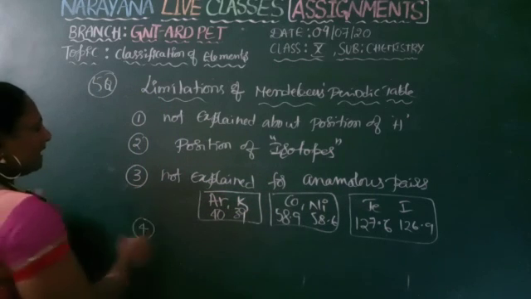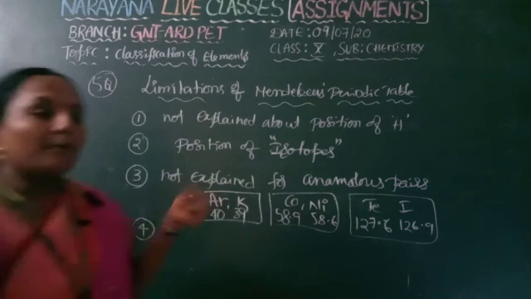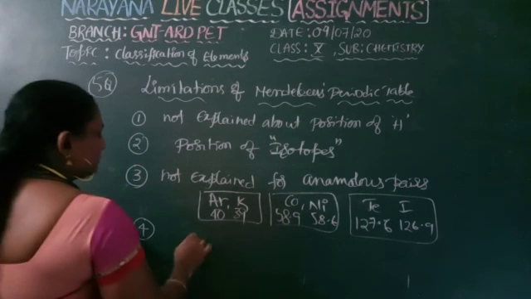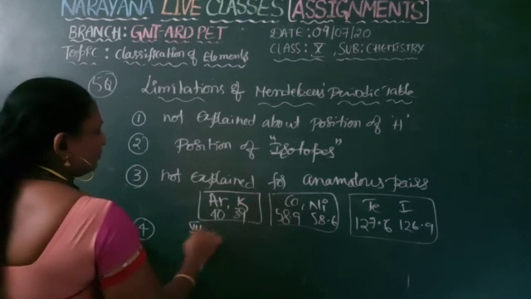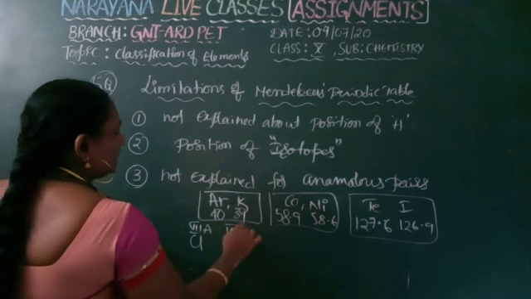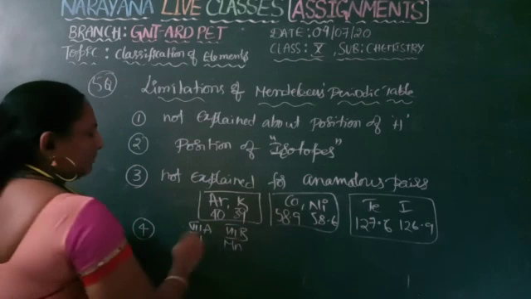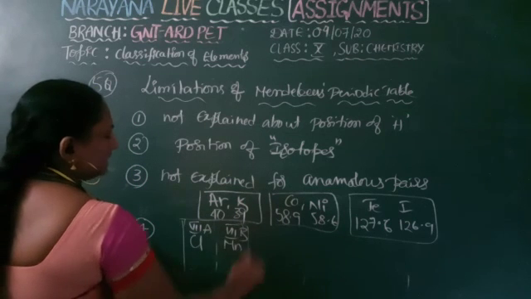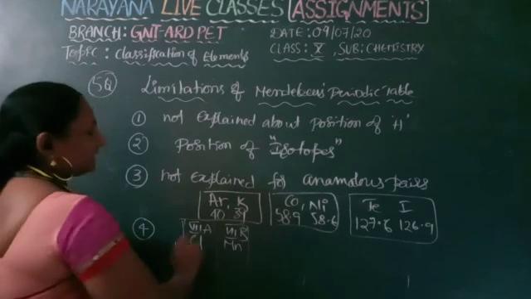Next, elements with different properties under the same group. For example, chlorine is in 7th A group and manganese is in 7th B group. Even though these are subgrouped, they are kept in the same column.